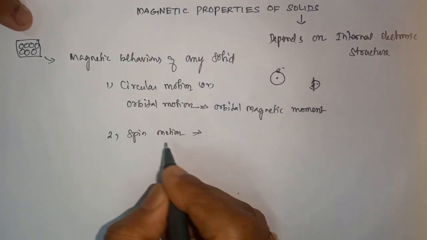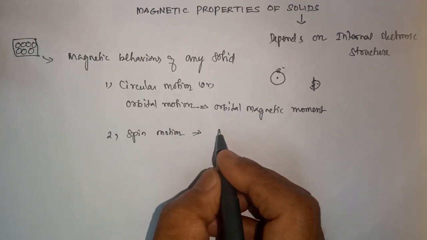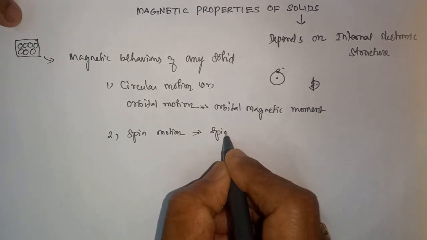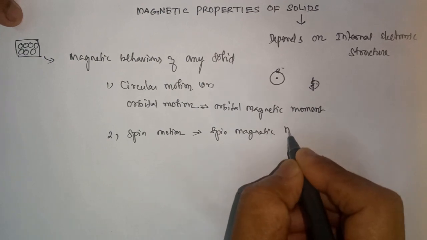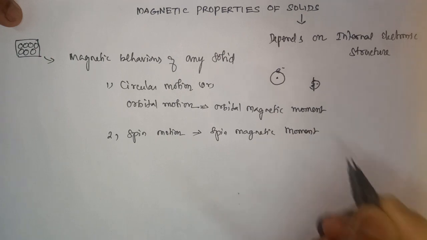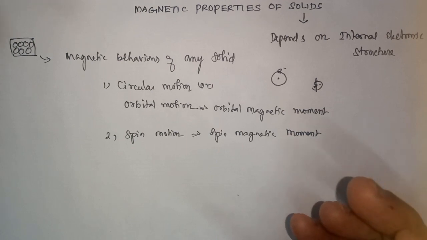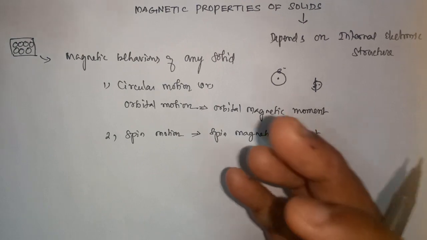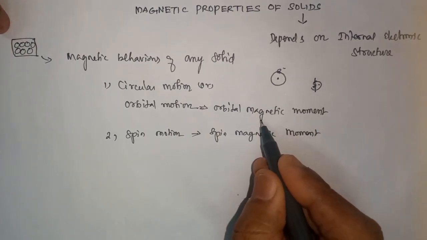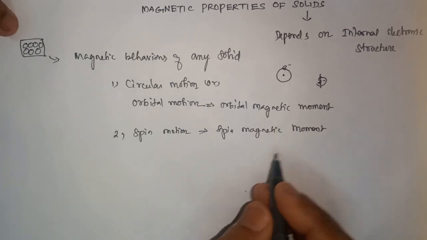Because of the spin motion, we get the spin magnetic moment. What is the magnetic moment? It expresses the strength of the magnetic field. So we have orbital magnetic moment and spin magnetic moment.